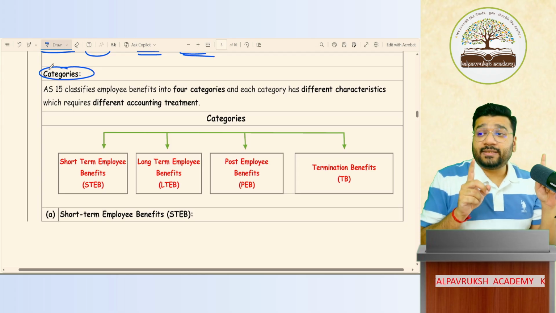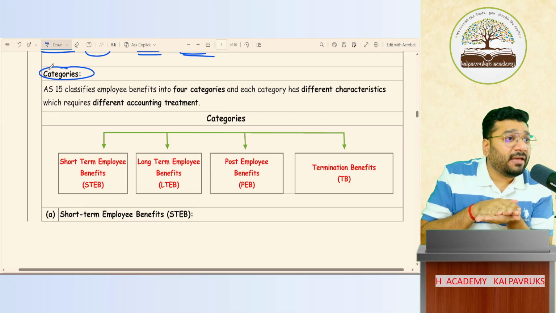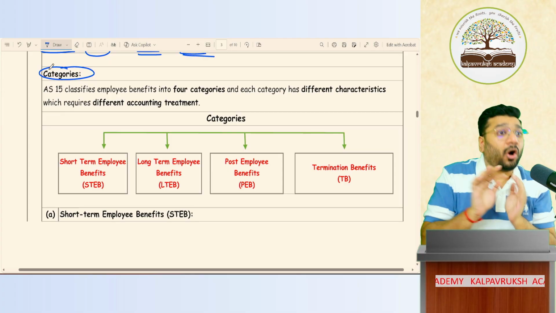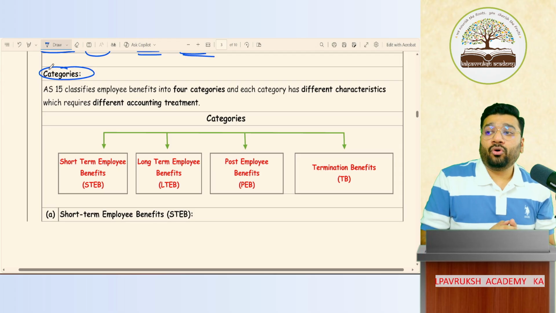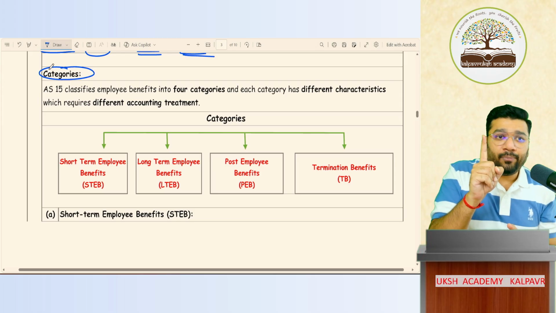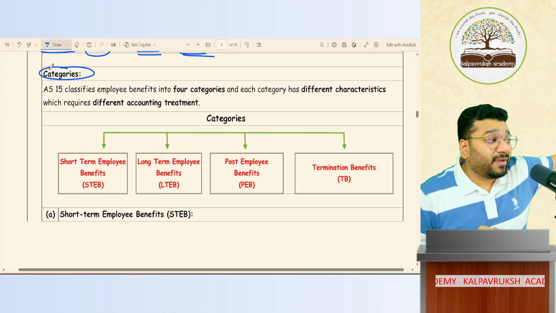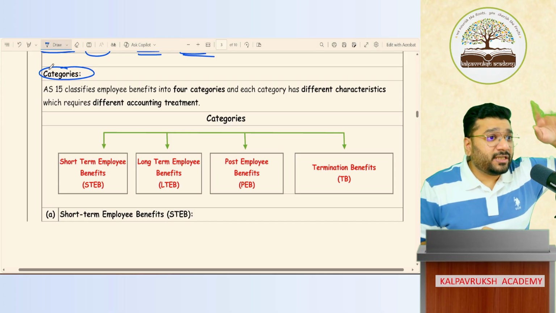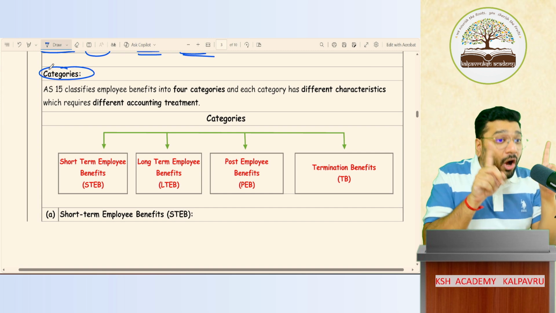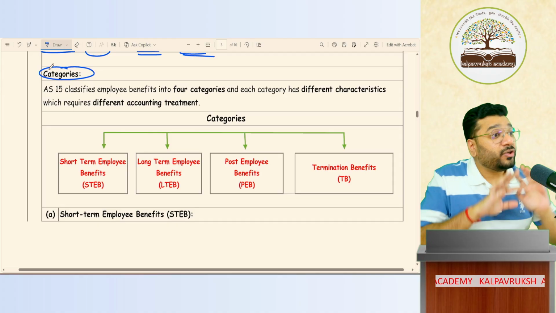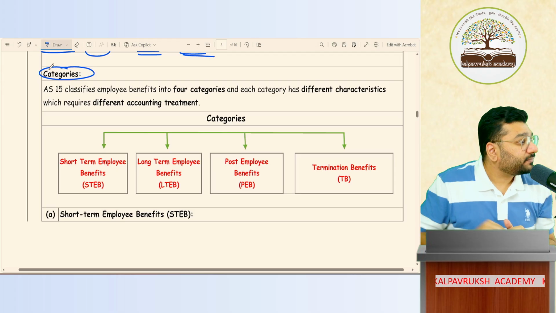See, you should not look at whether the employee benefit is given to one employee or to the whole group. Any kind of benefit given by the entity, whether to one employee or a group of employees, is construed as employee benefit. You cannot say that paying gym fees for only one employee is not employee benefit. The law does not say it is employee benefit only if it comes to everyone. In the beginning itself, I clarified that the contract of such employee benefit can be between employer and one employee, or employer and group of employees, or group of employers and a representative. So even if I'm paying a benefit from one employer to one employee, that will come under employee benefit. Got it, not got it?